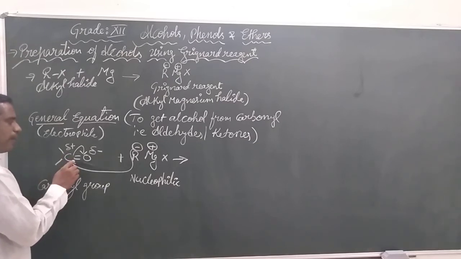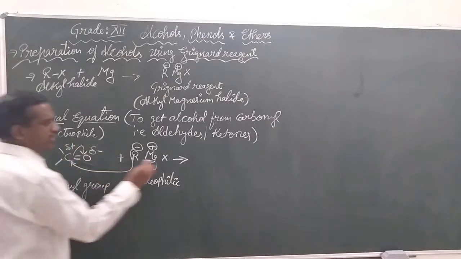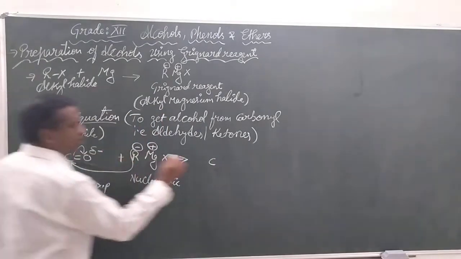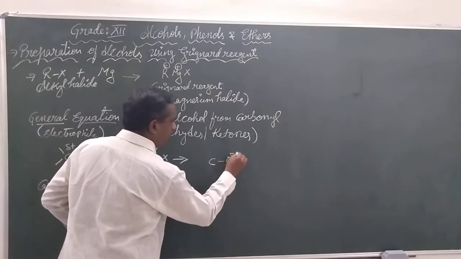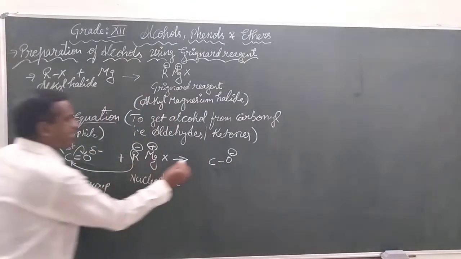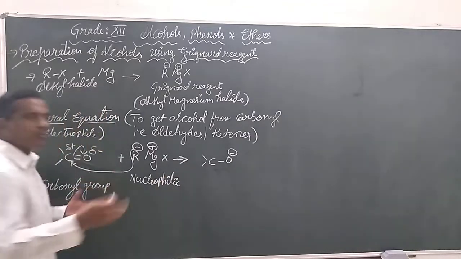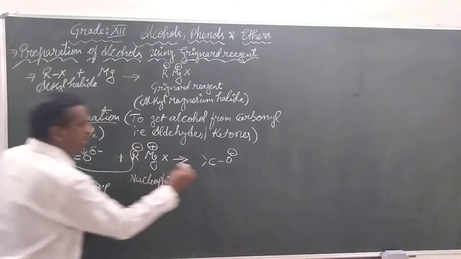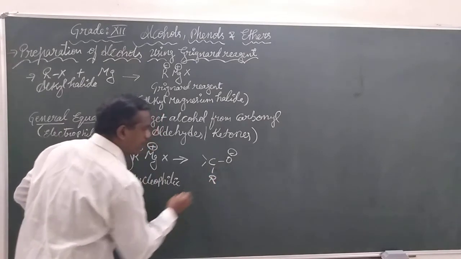In return, the pi bond is migrated onto the oxygen, generating a negative charge on the oxygen. And the carbon has its 2 bonds with some other group of atoms. And now we have our R bonded with the carbon.